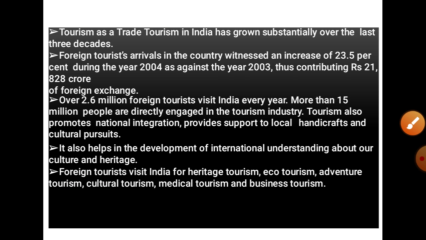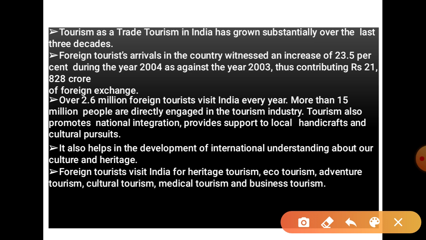Now the third, tertiary sector, or tourism, has also become very important for the country's development as well as economic development. Tourism as a trade has grown substantially over the last three decades. Foreign tourist arrivals in the country witnessed an increase of 23.5% during 2004 against 2003. It contributed 21,820 crore rupees. So now tourism also works as a trade and increases the income of the country.